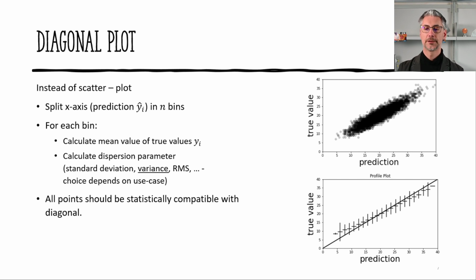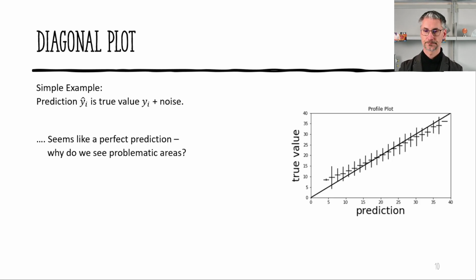Then we also need to calculate a dispersion parameter. We are free in our choice here, some are better than others. We could use the standard deviation, the variance, the root mean square. The choice actually depends on the use case. And all points then should be statistically compatible with the diagonal. So we can see here in this example, in the region between 15 and 30 or so, the model is quite good, but it starts to show a bias towards low and high values.